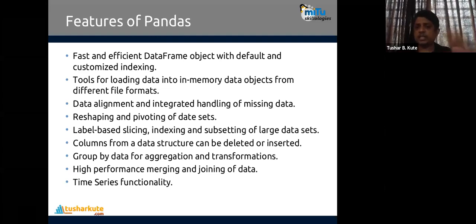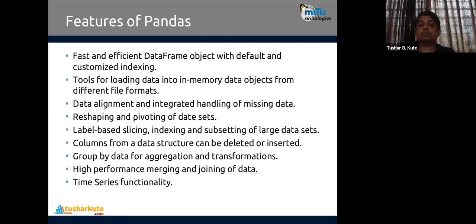So what are the features? I'll summarize all. A data frame object is there, a new data structure. I have shown it in the previous session also. We'll talk more about it in detail. Data frame is a tabular structured data set which is specially created for pandas. Then it contains the tools for loading data into memory from different file formats. 22 different file formats are there which we can read to load the data using pandas. Then data alignment and handling the missing data are all possible. Then we can reshape or pivot the data sets also. Even slicing, indexing, and subsetting of large data sets is possible. That also we'll see practically here.